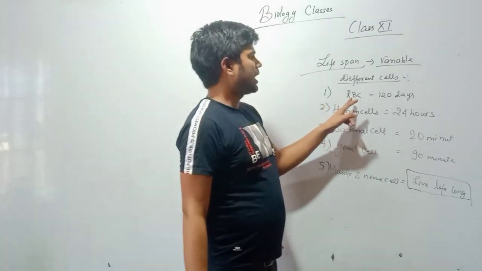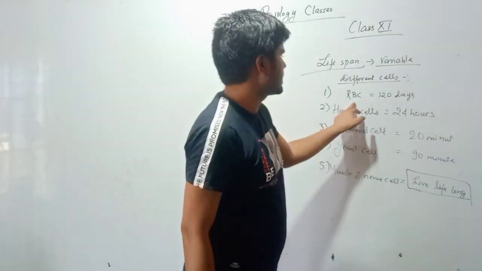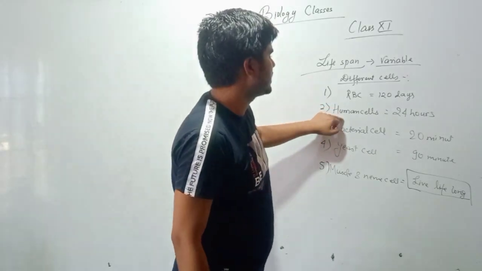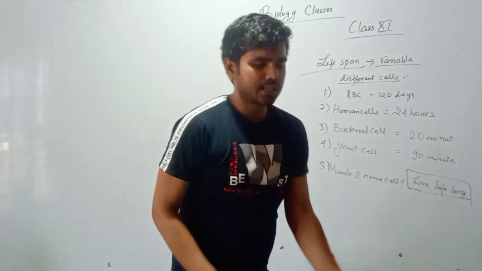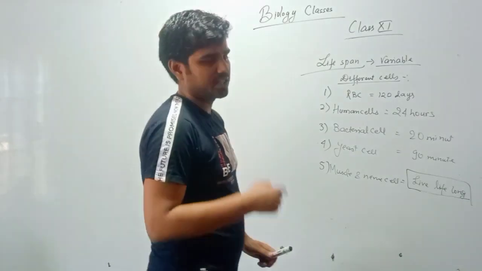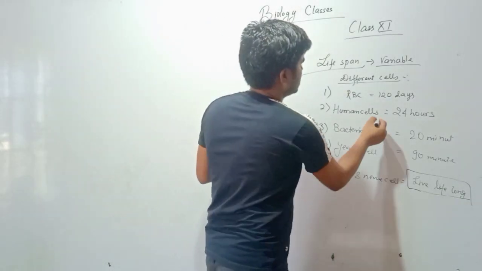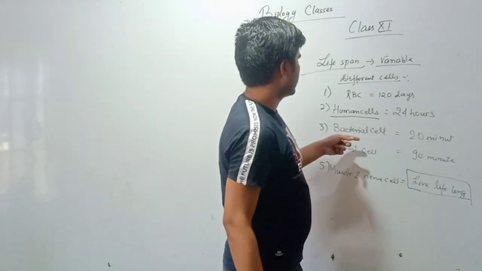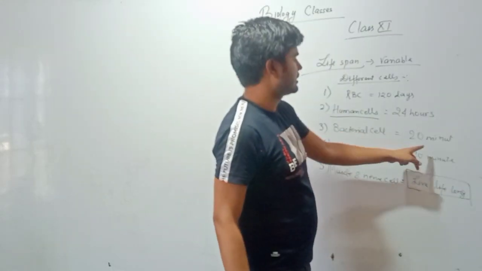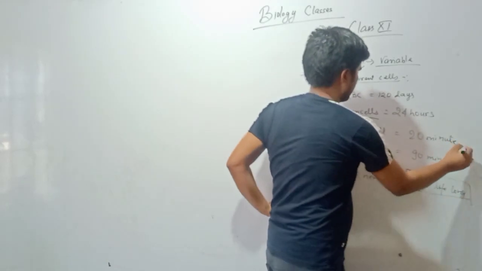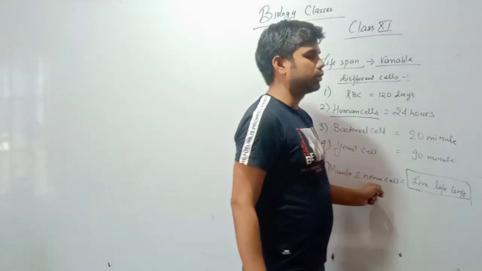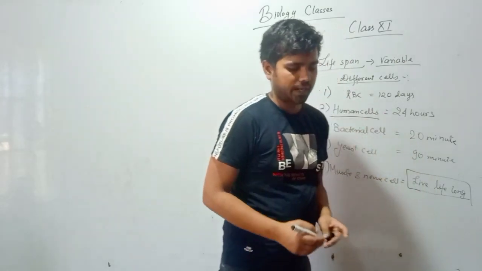So the lifespan of RBC, once again I am repeating, students, lifespan of RBC is 120 days. Human cells, the cells of leg, the cells of head, the cells of skin, these all consist of human cells. Their lifespan is only 24 hours. The lifespan of bacterial cell is just 20 minutes. Yeast cell is 90 minutes, and muscle and nerve cell do not die till the organism dies completely.